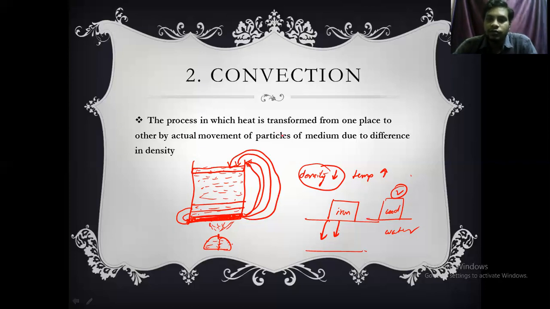So in this process, the heat transfer takes place from one place to another place by the actual movement of the particles. Whereas in conductors, there is no movement of the particles. The energy just transfers from one point to another point. Are you clear? Now listen.